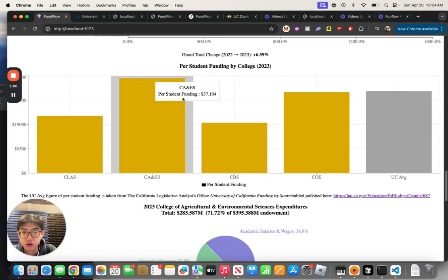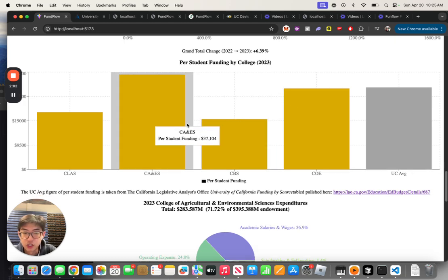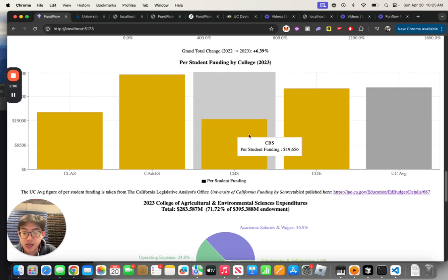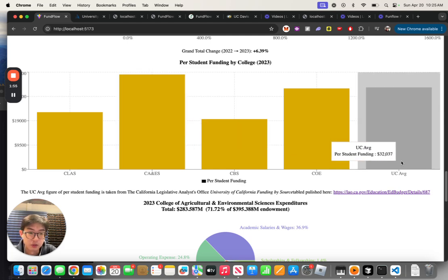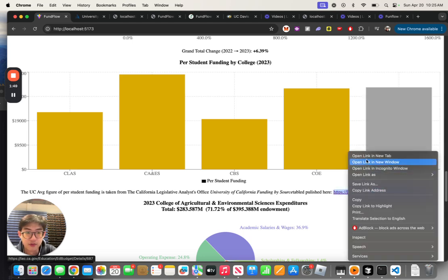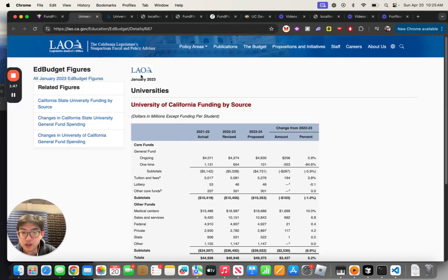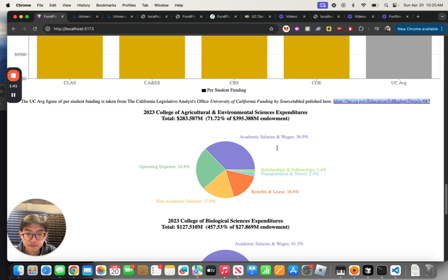I was also able to calculate the per student ratio of funding in each college. We see that College of Biological Sciences has the least amount of funding per student, while Environmental Sciences has a lot. And then I was also able to compare this with the UC average, which is around $32,000. So this was taken from this official publication by the California State Office, and it's around 32,000 right here.